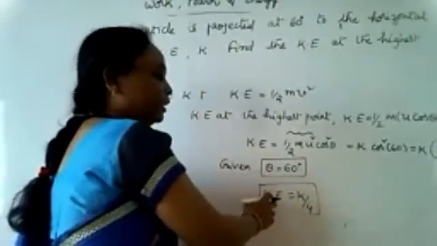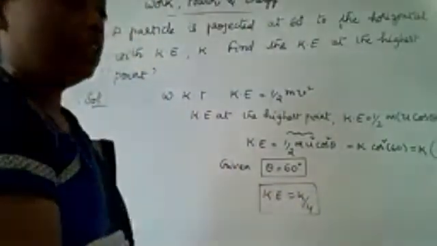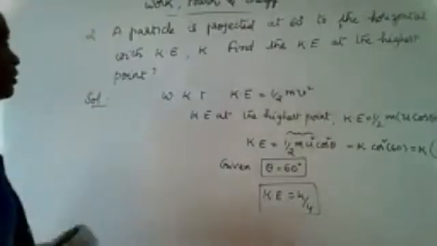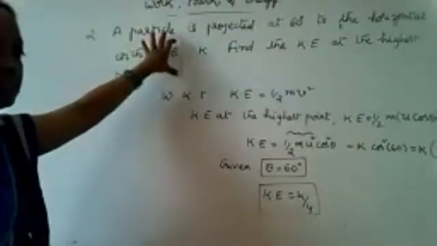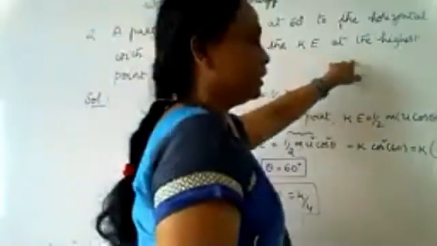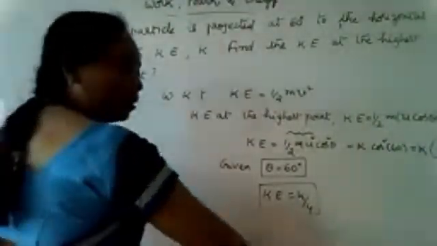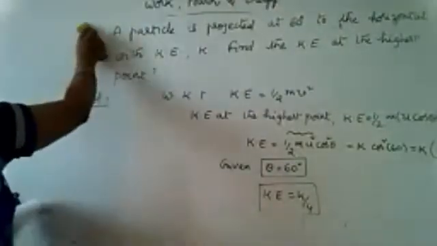That is the answer when the problem asks us to find the kinetic energy at the highest point. Please note down the problem, and next we move on to the third problem.